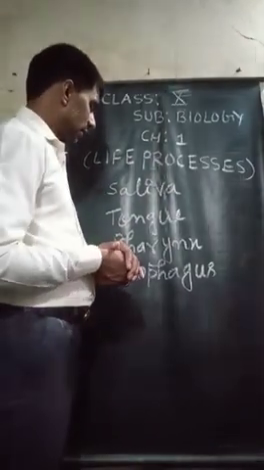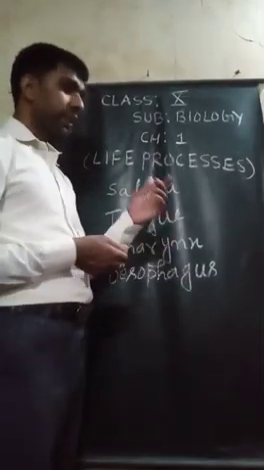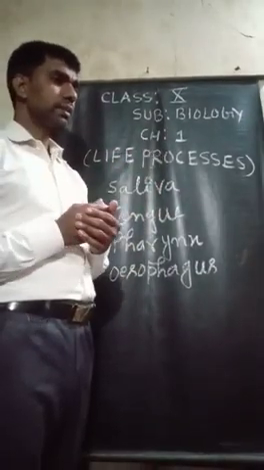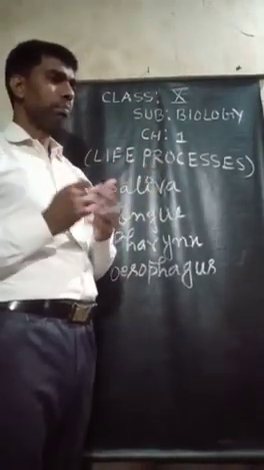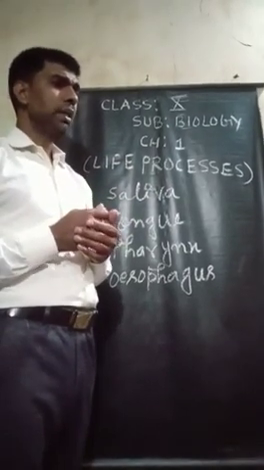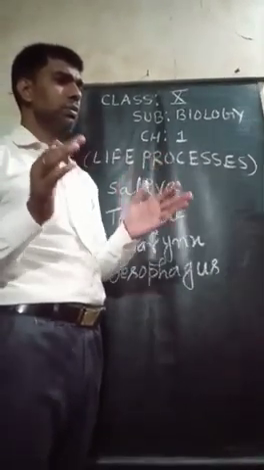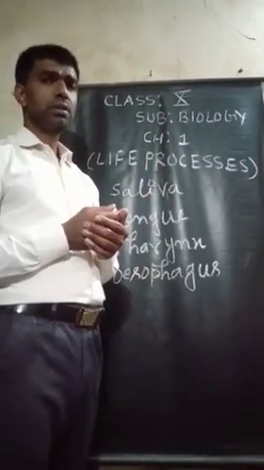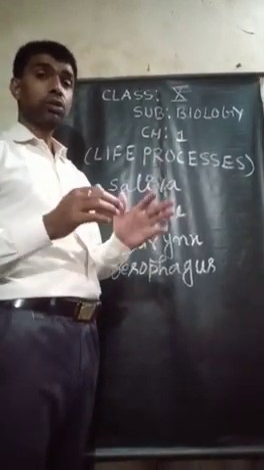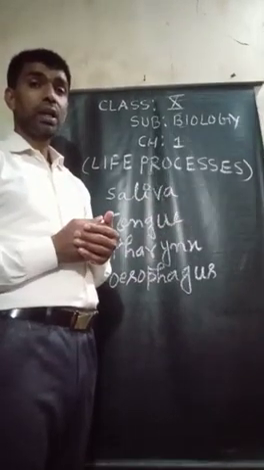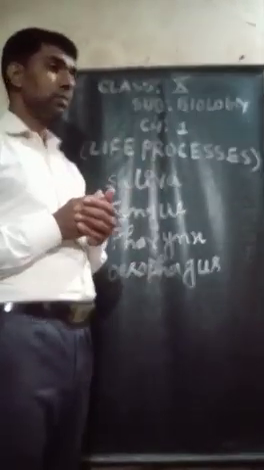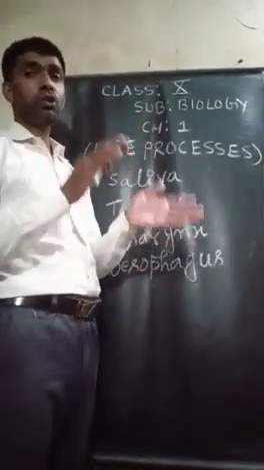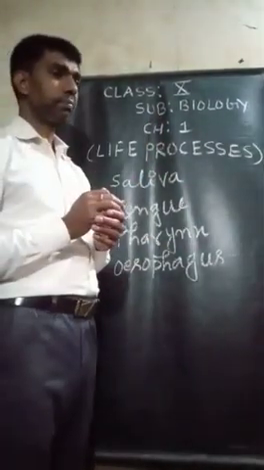And next is the esophagus. The esophagus, or food pipe, is a muscular tube that carries food from the mouth to the stomach.